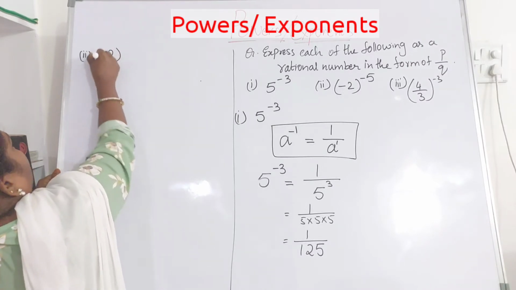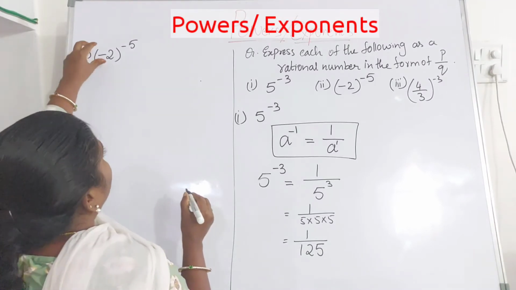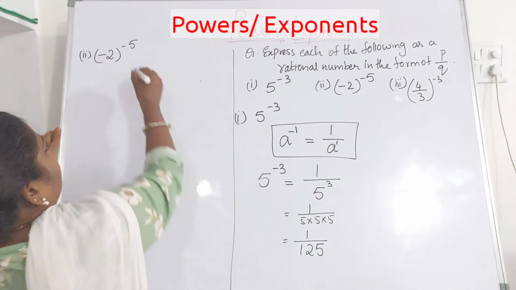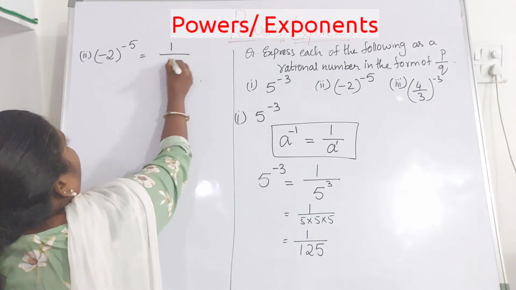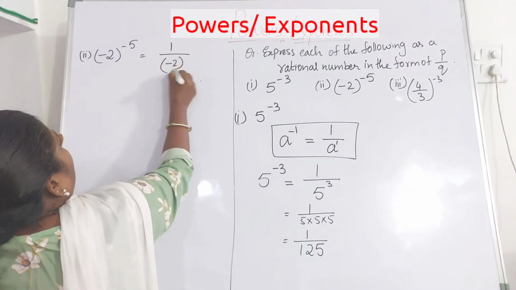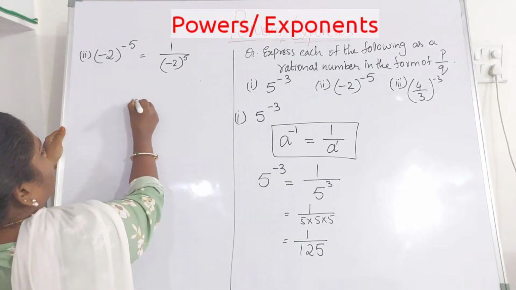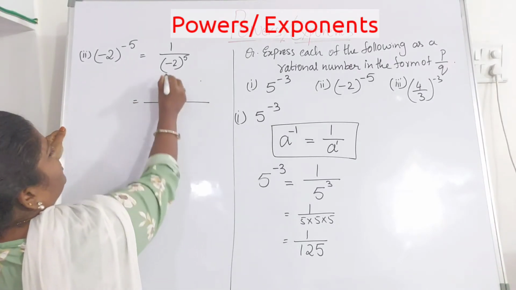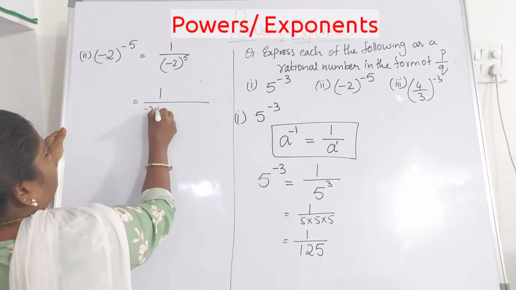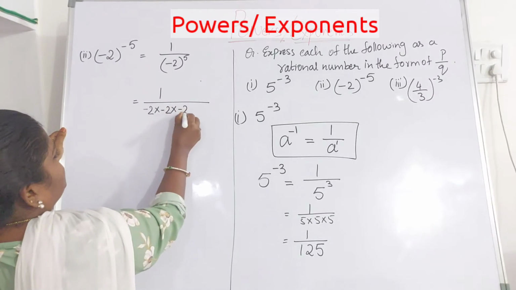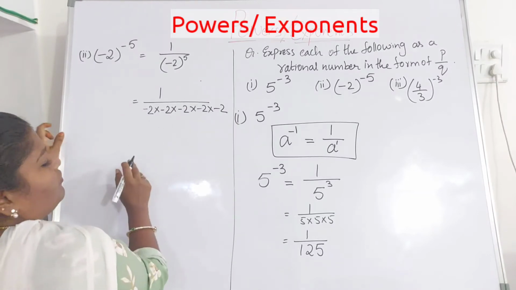Minus 2 whole to the power of 5, minus 5. So first I'll consider this minus 2 as A. Now whenever it is A, we have to write 1 by minus 2 whole to the power of 5. So now here 1 by, minus 2 is repeated 5 times. So minus 2 into minus 2 into minus 2 into minus 2 into minus 2. 2 should be multiplied 5 times.